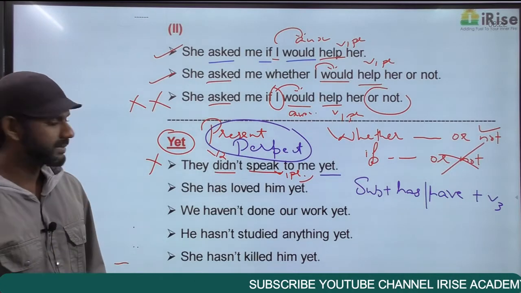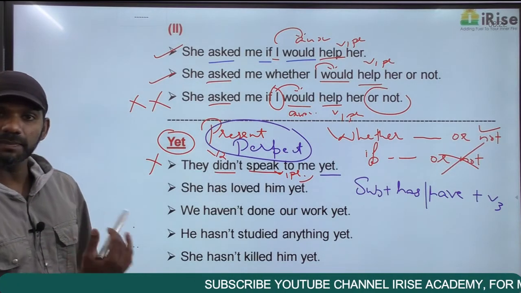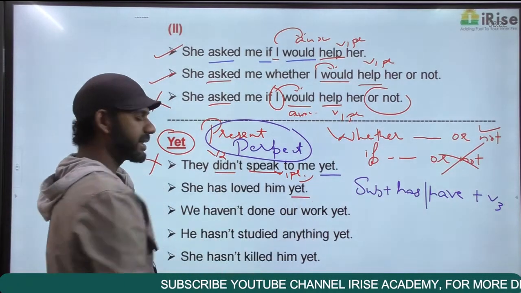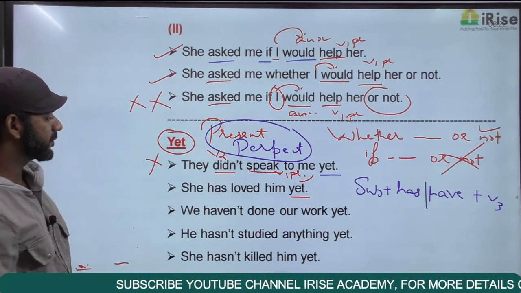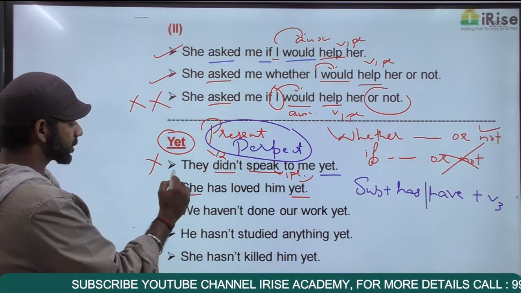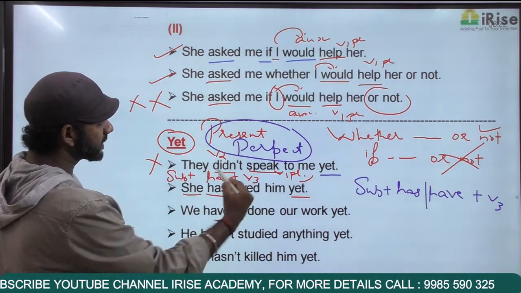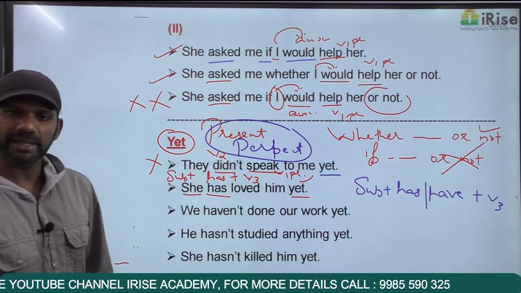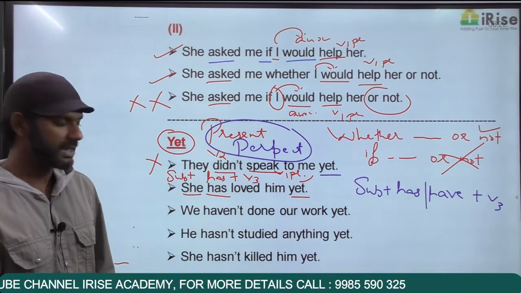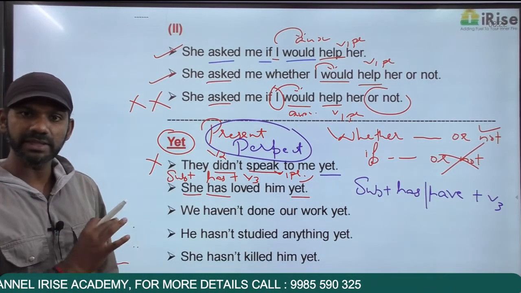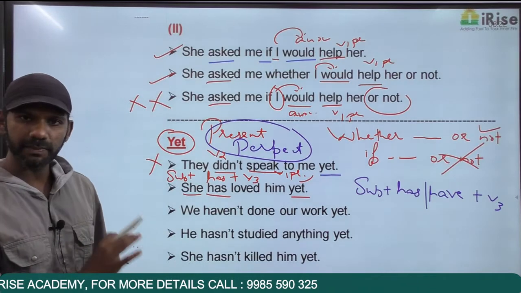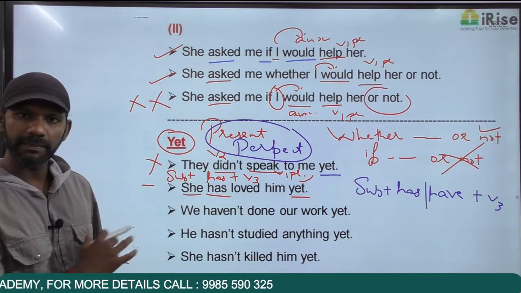Come to the second one. She has loved him yet. Yet is there. She has loved him. The subject here is she plus has plus loved, which is V3, because there's nothing like has plus V2. It is has plus V3. Subject plus has plus V3 is present perfect. Yet comes in present perfect. Leave it there. I'll come back to it.